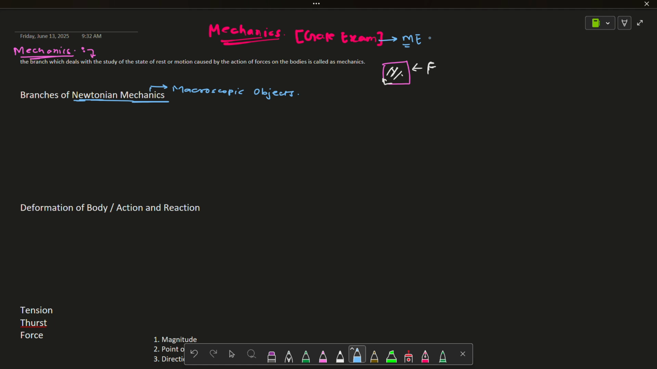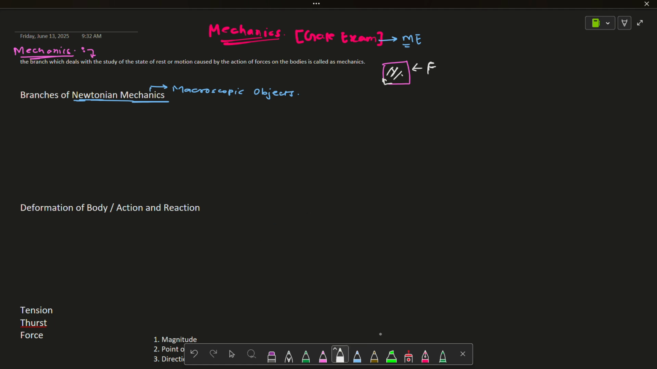So Newtonian mechanics means the mechanics which is valid for macroscopic objects. For microscopic objects, the objects which are very small compared to the objects that we can see in our real life, quantum mechanics is valid. We do not have to drill into quantum mechanics, so we are only discussing Newtonian mechanics. Some classification is done in Newtonian mechanics, so we will discuss that now.